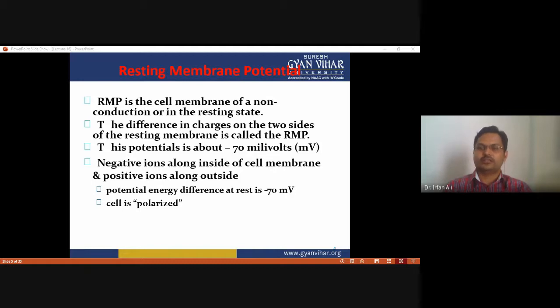Generally there is a difference in the number of potassium ions, or the number of positive charges. When we calculate the resultant membrane potential, it is equal to minus 70 millivolt. That's why we use the term polarized. So the nerve cell is always in a polarized state.